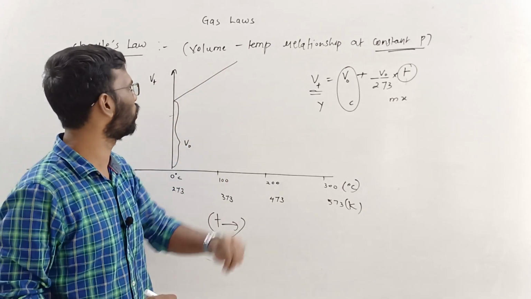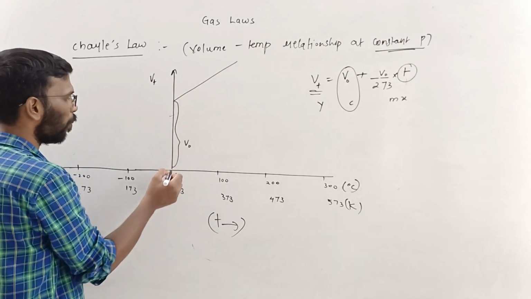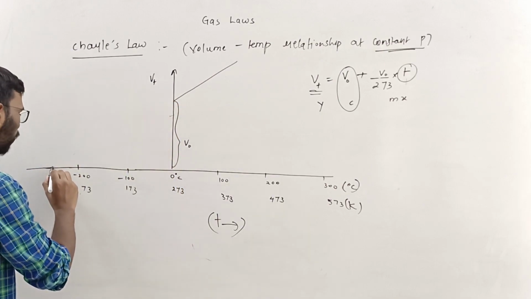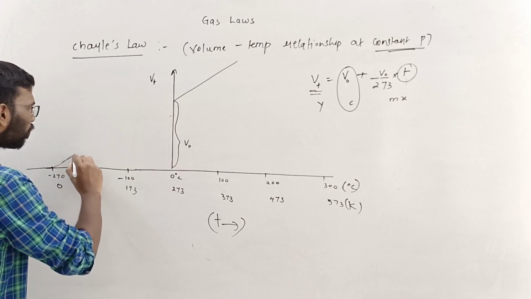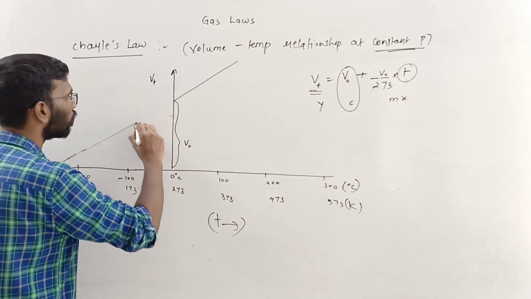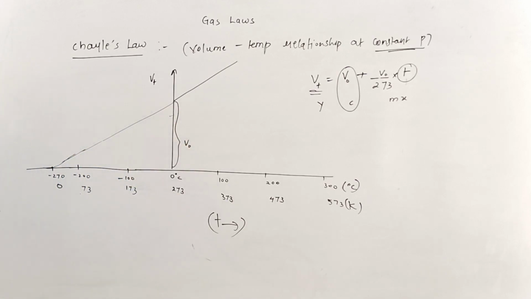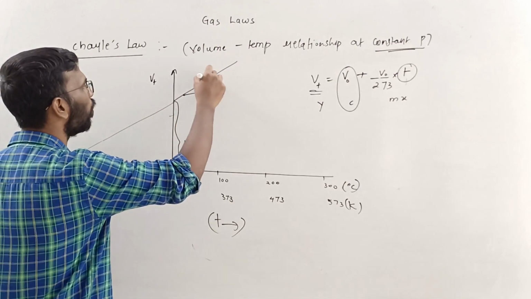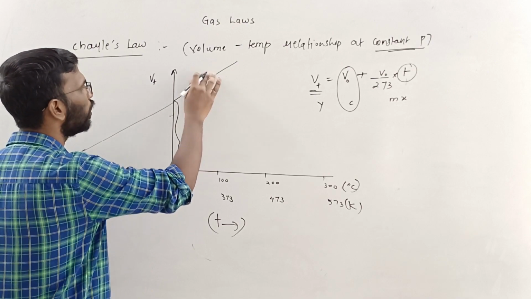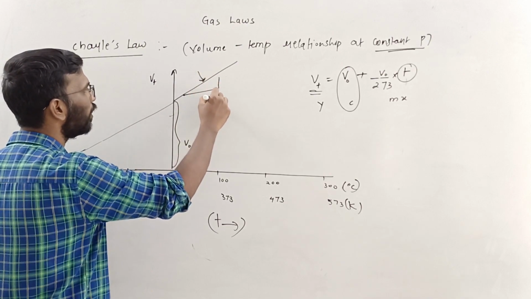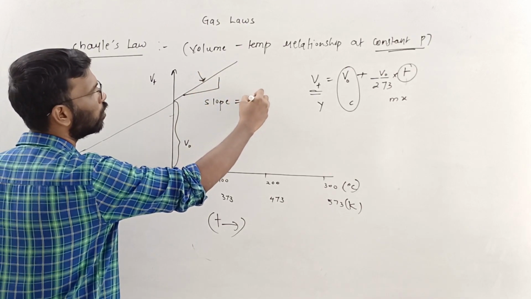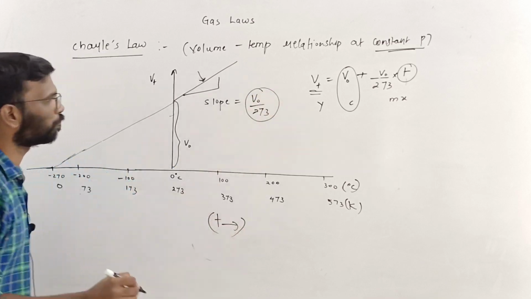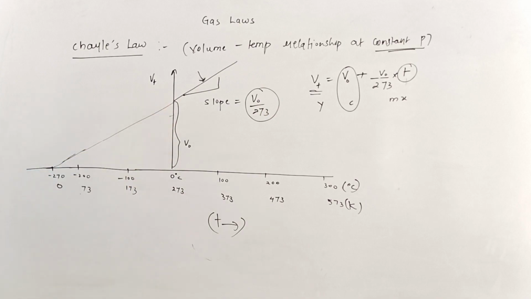I have shown the positive only, but if you extrapolate it after 0 degree Celsius, it will go into the negative. So what is this V naught? What is the slope of this line? Slope of this line will be equal to V naught by 273. This is the slope, and V naught is the intercept.